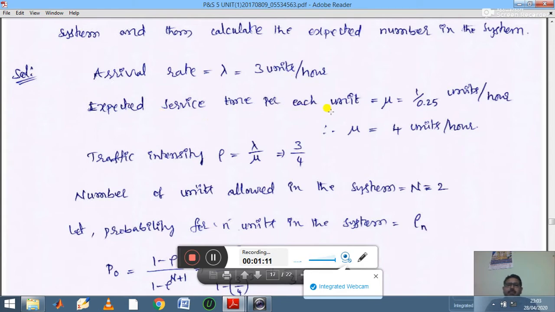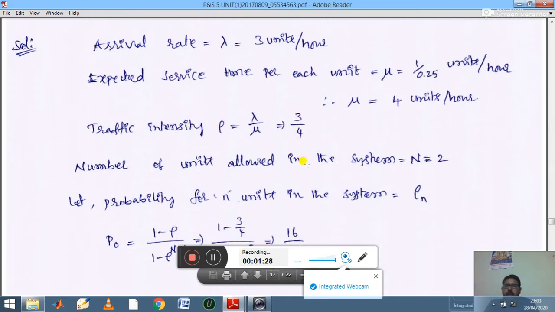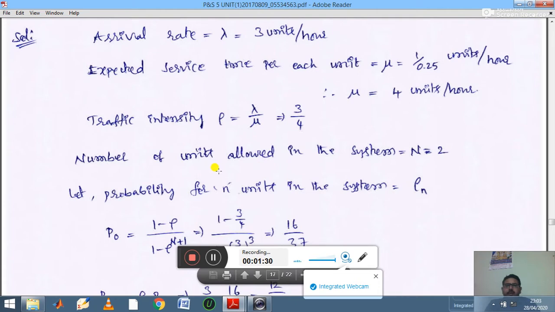Expected service time per each unit is 0.25 hours, so mu is equal to 1 divided by 0.25 units per hour, therefore mu is equal to 4 units. Then traffic intensity, if you calculate, you are getting 3 by 4. Then the number of units allowed in the system is 2. They are given in the data itself. Capital N value is 2.